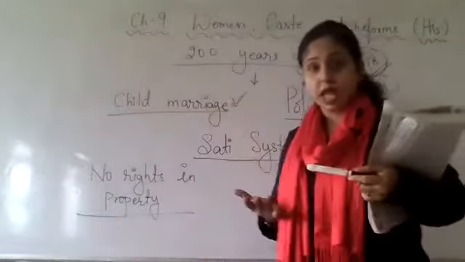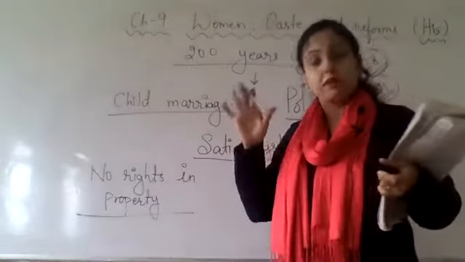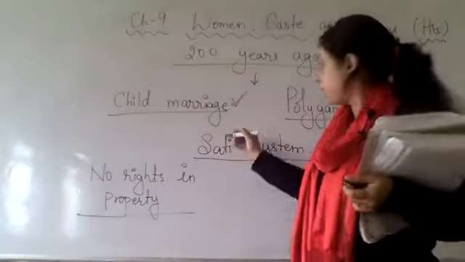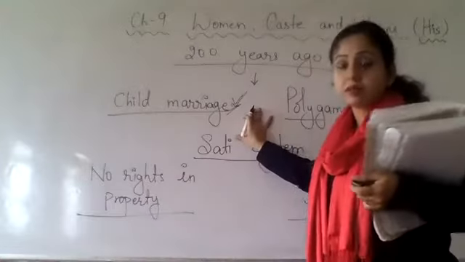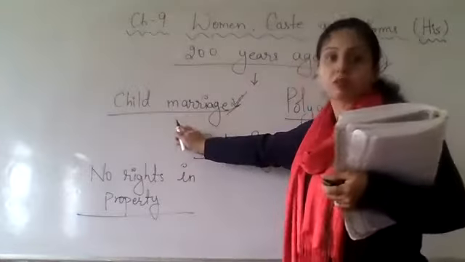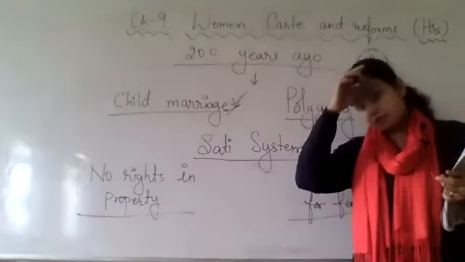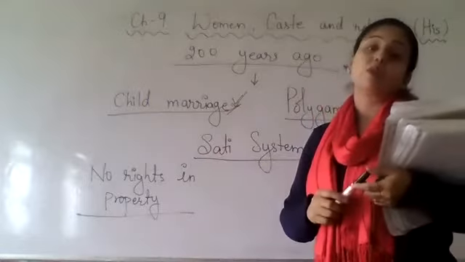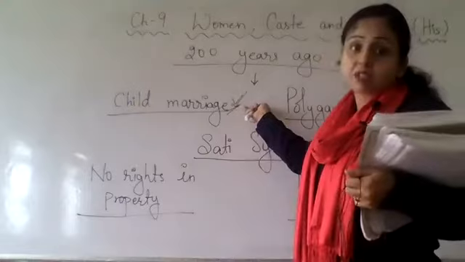Earlier, at the age of 12, 13 and even less than that, the girls were getting married, right? So whatever was the result of that, who is going to face that? Basically that was faced by the girls, the women, because they were getting married at lower ages, so what was happening?